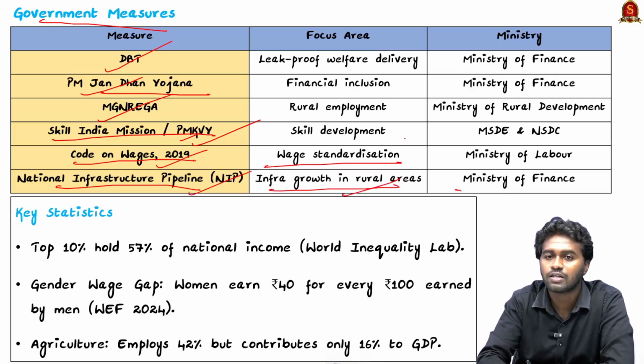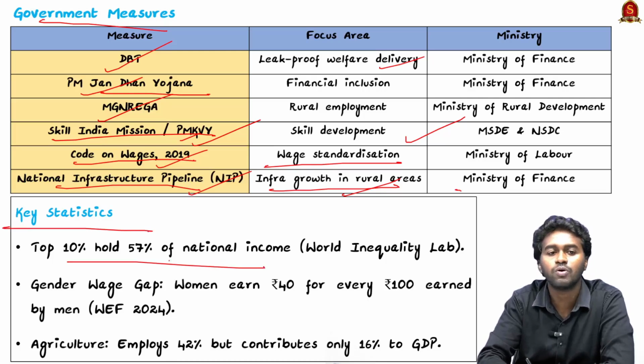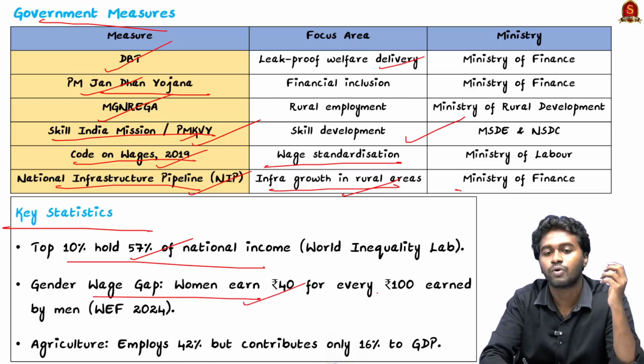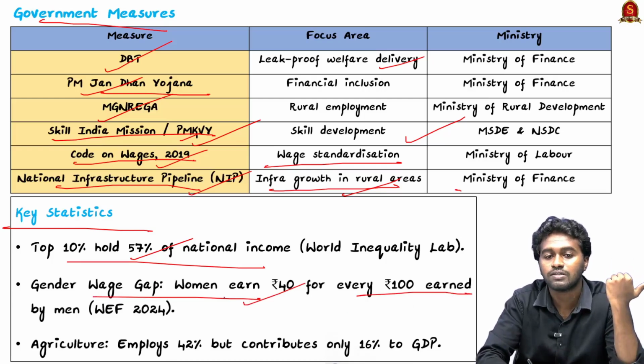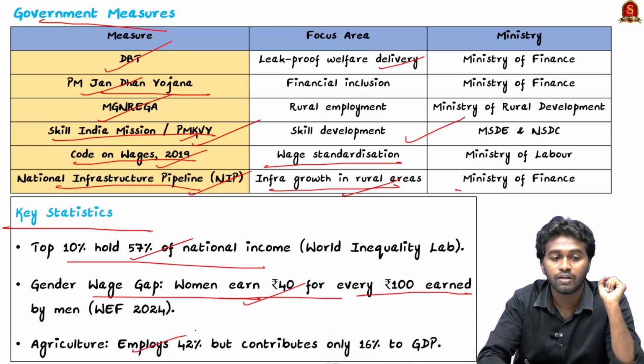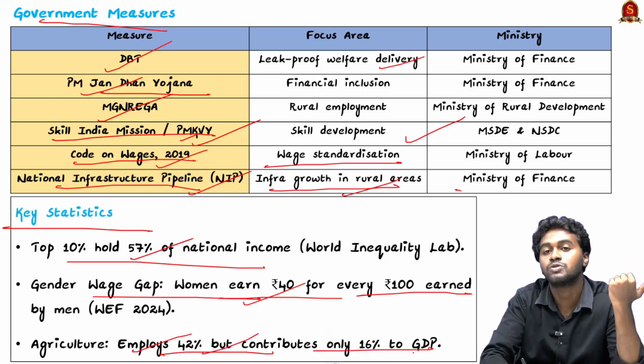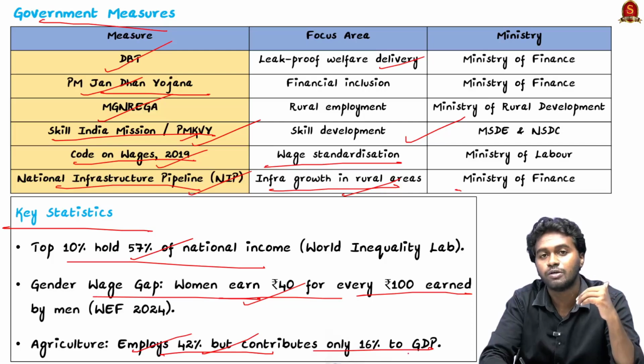And here you can see the nodal ministries for each program. Please note this, it is very important for the prelims. And coming to the statistics, like I mentioned, according to the World Inequality Report, the top 10% currently holds nearly 58% of the national income. And here you can see the gender wage gap also. For every 100 rupees earned by men, women earn only 40 rupees. And the agriculture sector, like we discussed, employs 42%, but contributes only 16% to the GDP.